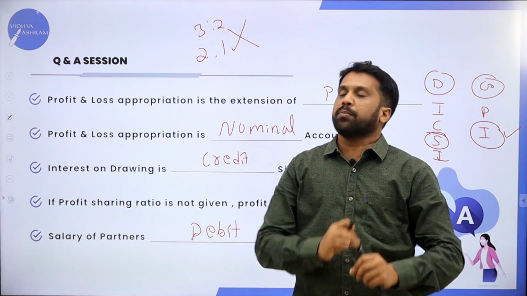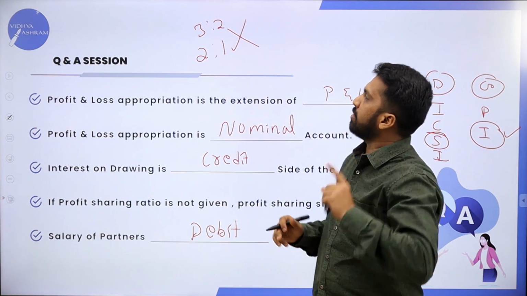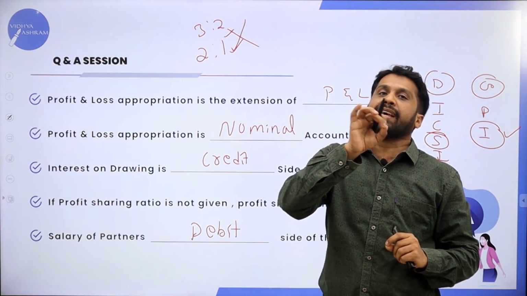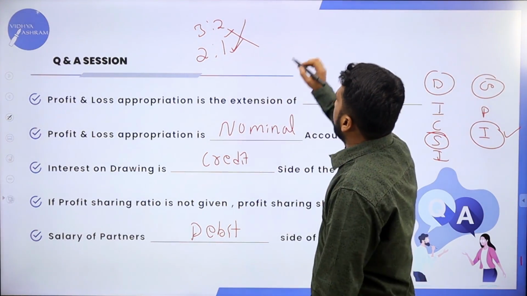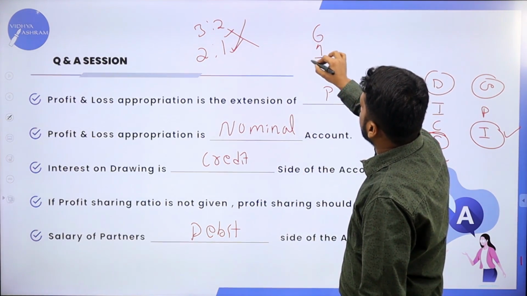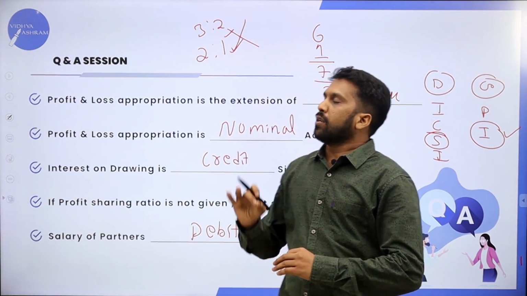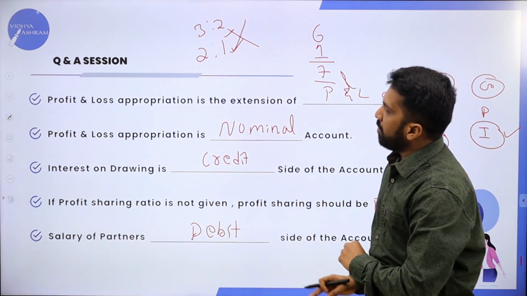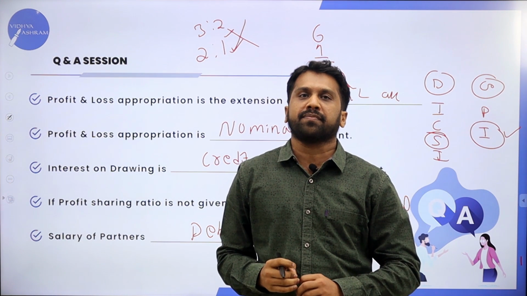Ninety percent of the problems will be like this. The only adjustment not covered is ratios like 3:2 or 2:1, other than equal; that can be covered in your next session. So in today's session, we covered one 6-mark problem and 1-mark theory, a total of 7 marks. The problem will be on P&L appropriation and the 1-mark theory will be out of these five. So this is all about today's session. Thank you.